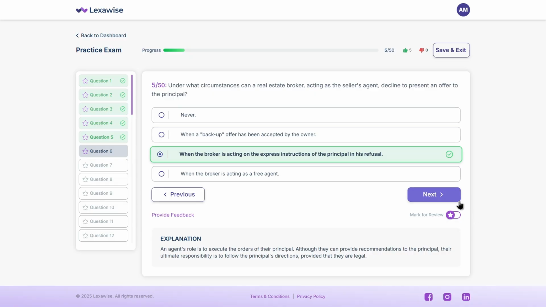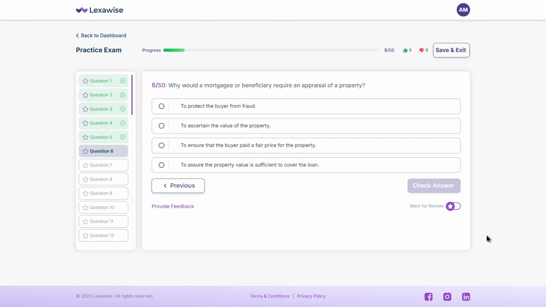Now let's move on. Why would a mortgagee or beneficiary require an appraisal of a property? A. To protect the buyer from fraud. B. To ascertain the value of the property. C. To ensure that the buyer paid a fair price for the property. D. To assure the property value is sufficient to cover the loan. Take a moment to decide.